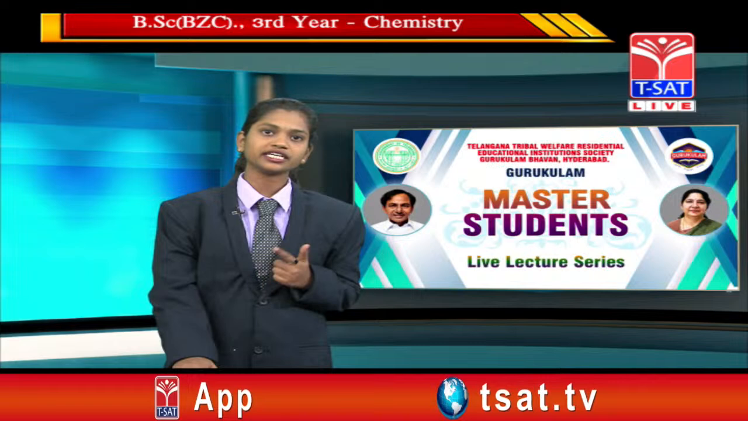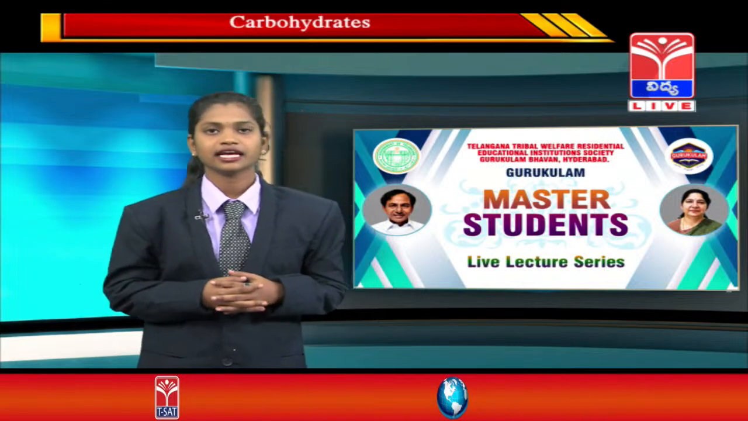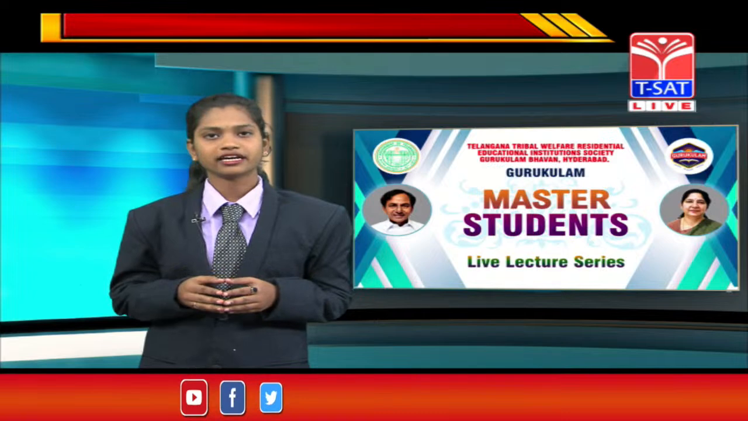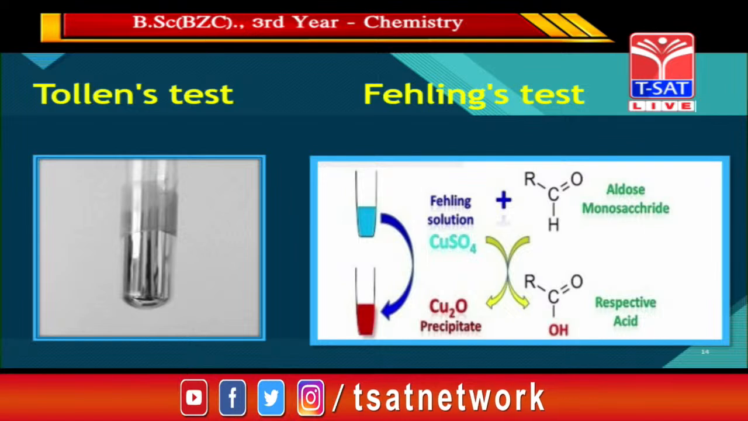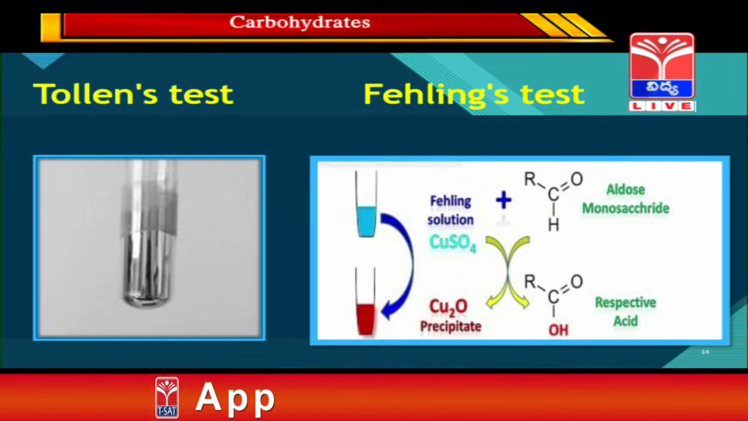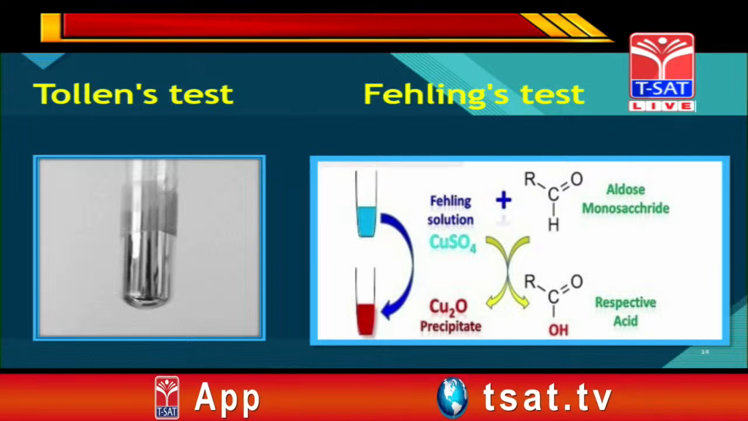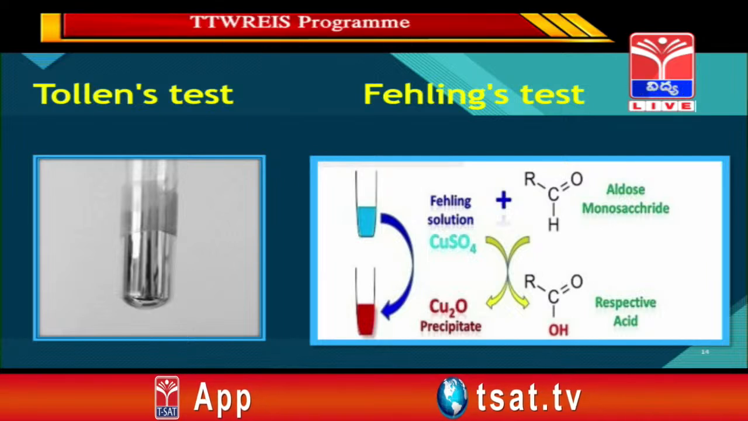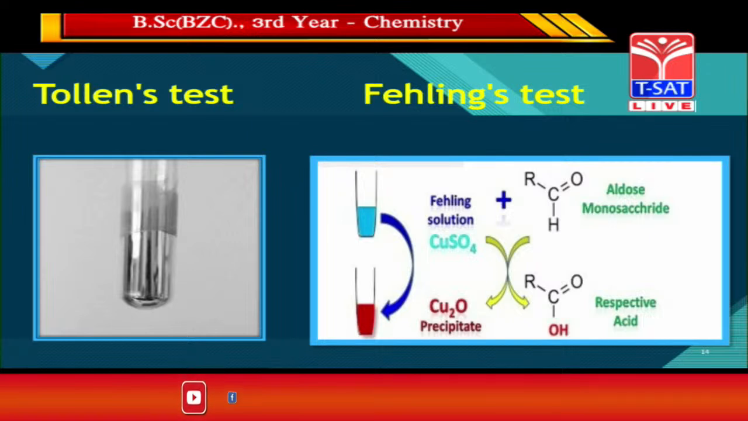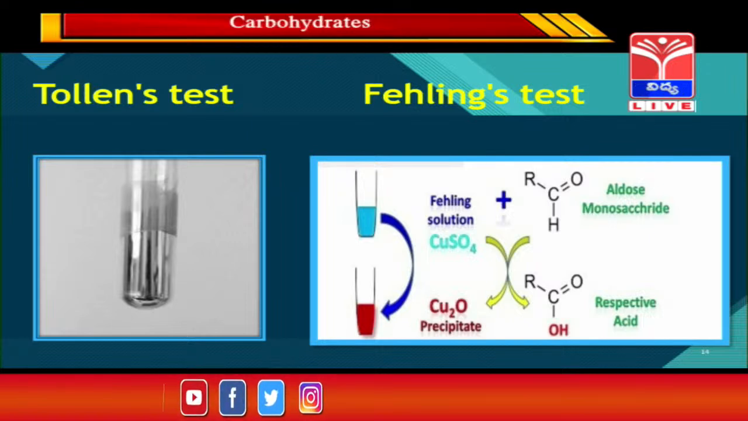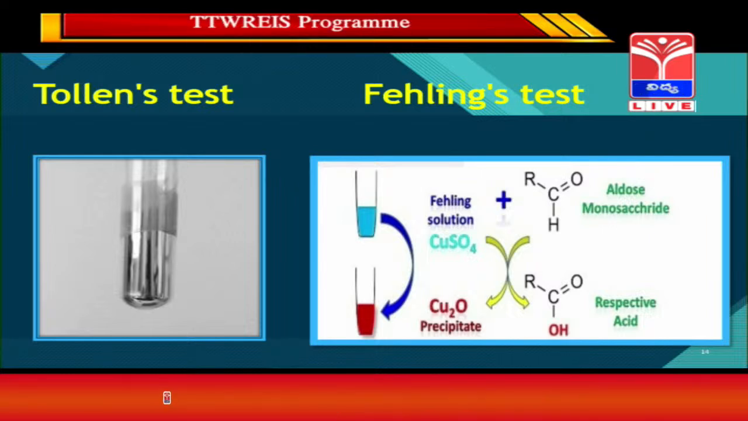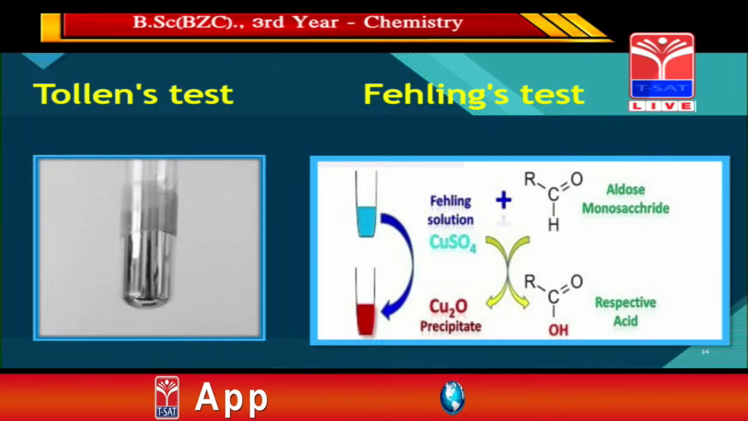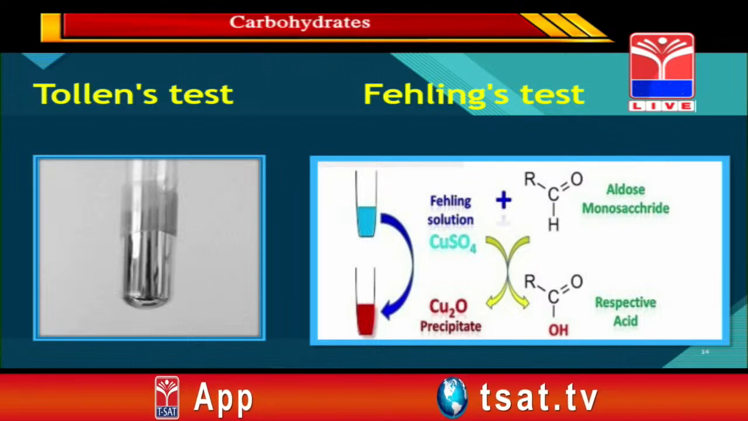And you heard the word Fehling's test. Fehling's test is done for monosaccharides. We'll take glucose. If glucose is added to Fehling's A and Fehling's B, the Fehling's A reagent is copper sulfate and the Fehling's B reagent is potassium sodium tartrate. If these are added to glucose, the glucose is converted into a red color precipitate. Here we see the red color precipitate in the picture.